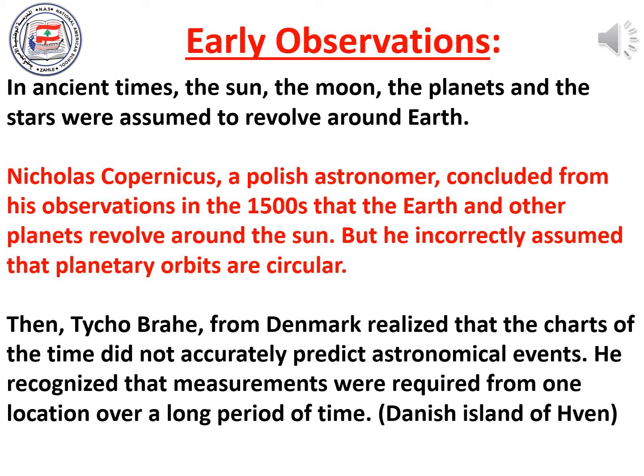Then Tycho Brahe from Denmark realized that the charts of the time did not accurately predict astronomical events. So since those charts did not accurately predict astronomical events, there must have been something wrong with Copernicus's conclusions. He recognized that measurements were required from one location over a long period of time. This is why he went to the Danish island of Hven, where he did those measurements.